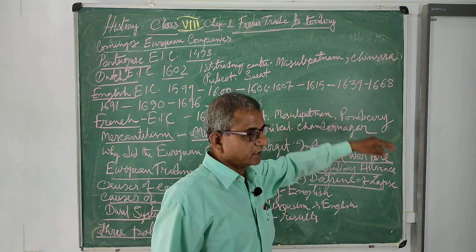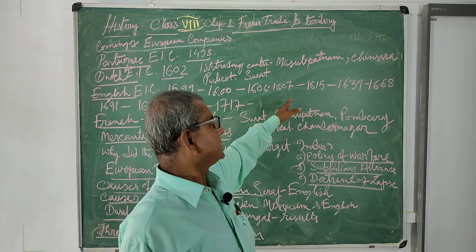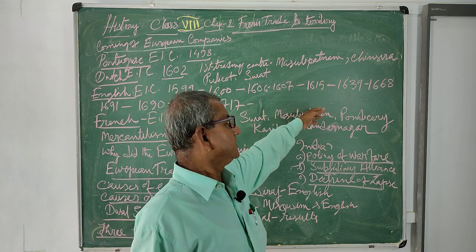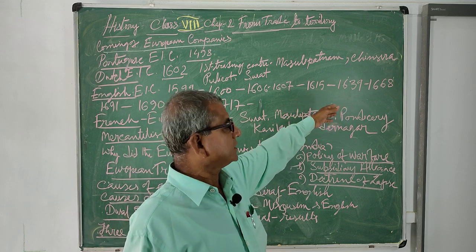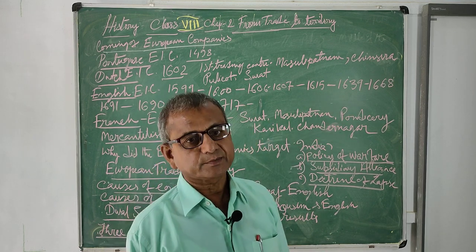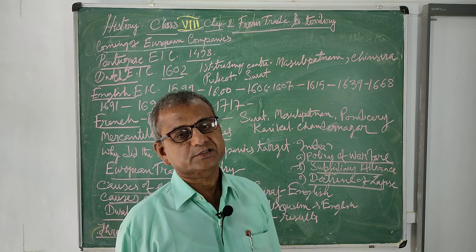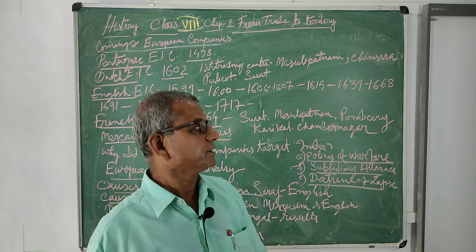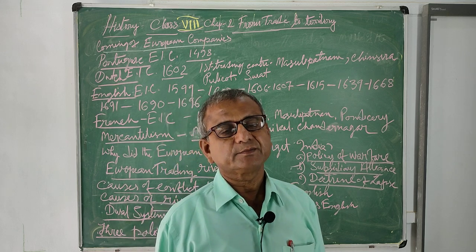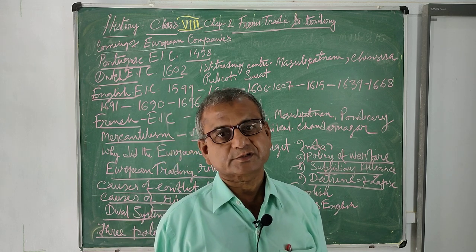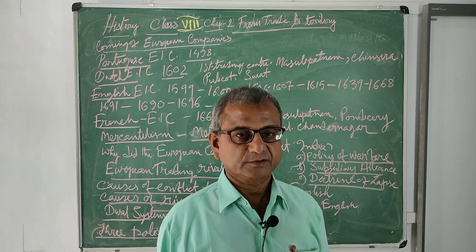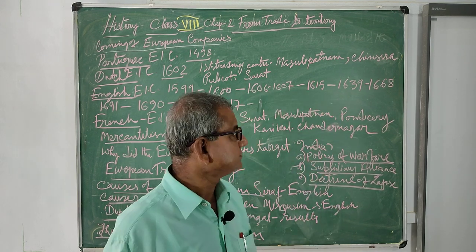It is said that the first permanent settlement was established at Surat and many other places. In 1639, the English East India Company purchased a piece of land from the chieftain of Chandragiri and founded the city of Madras. In Madras they built the first Fort St. George, which became the first English headquarters in southern India.